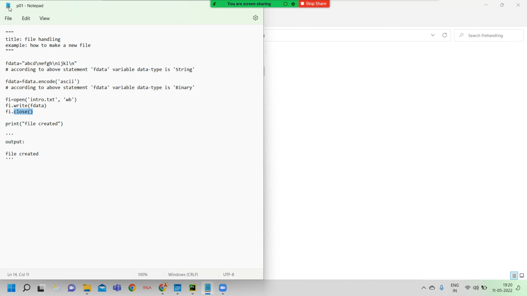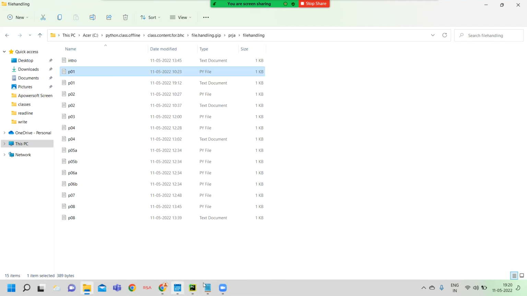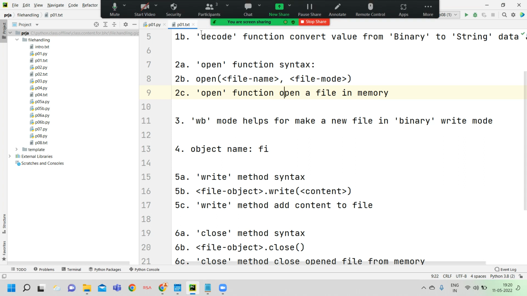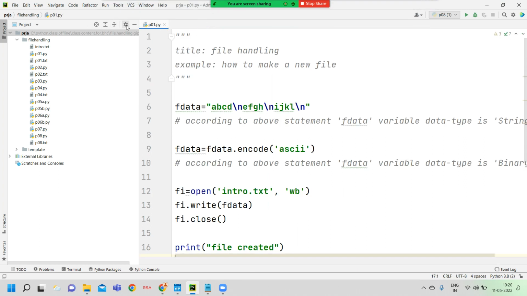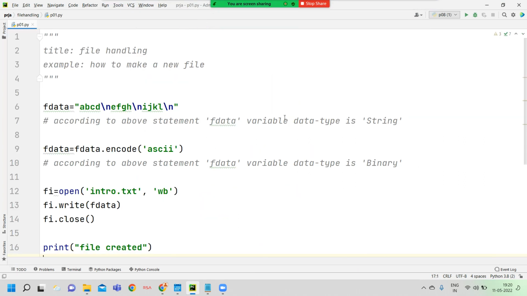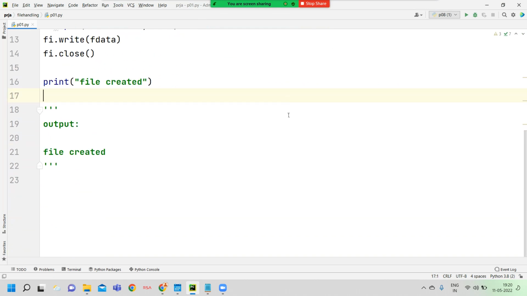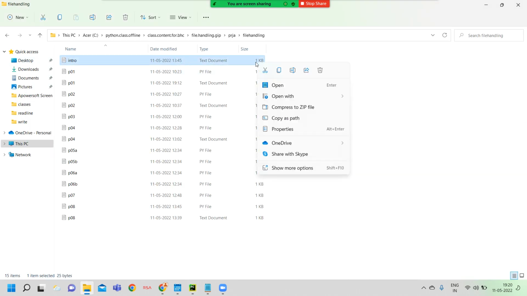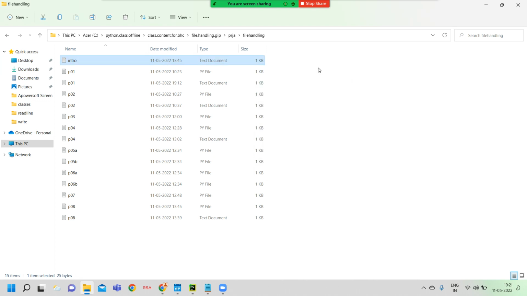Now I think you are clear. Okay, here I want to minimize and return back to PyCharm. Here I choose PyCharm. Now I have already opened this file. Before I check it out, is this intro file found or not? Yes, this file is already found. Again here I press the right mouse button and delete.